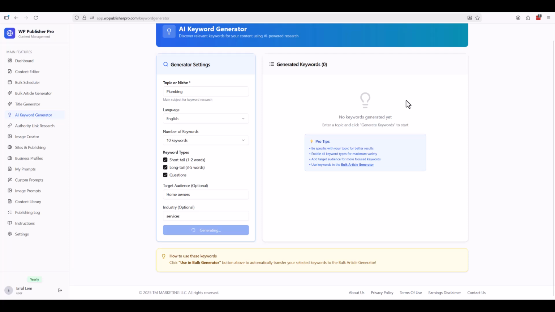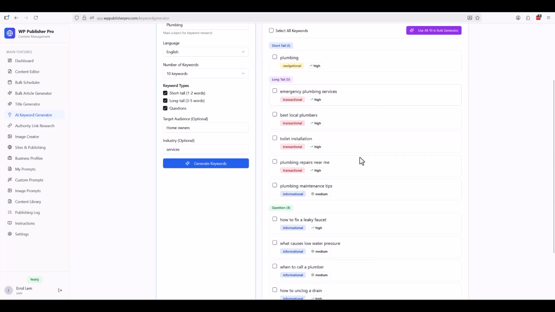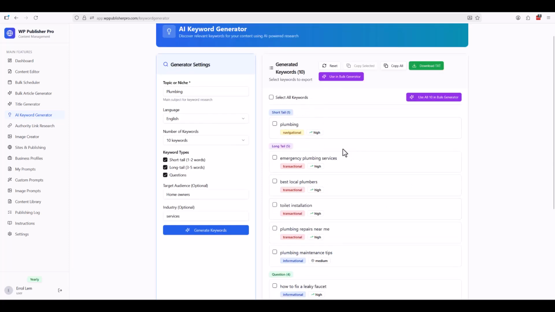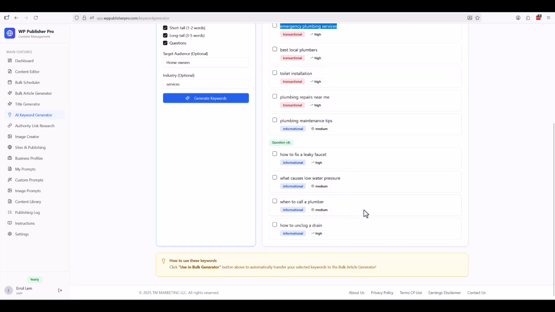Takes some time. And here they are. So what you have now is different than titles, right? It gives you an idea what it is: navigational, transactional, informational, and you can see image services is transactional. The best. These are things that give you an idea.